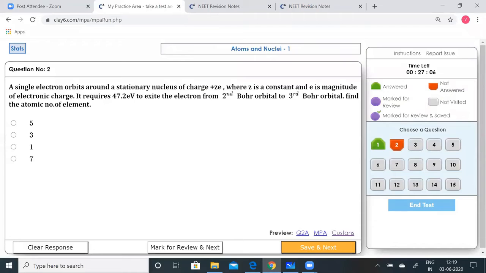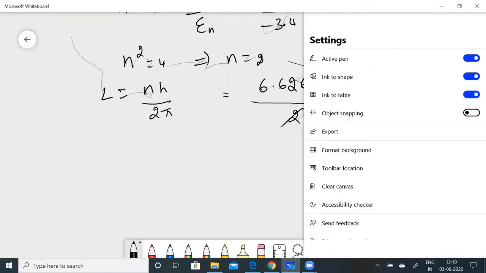A single electron orbits around a stationary nucleus of charge plus Ze, where Z is a constant and e is the magnitude of the electronic charge. It requires 47.2 electron volts to excite the electron from the second Bohr orbital to the third Bohr orbital. Find the atomic number of the element. Very easy question, children. It's a straightforward question. So it is enough if you understand it.